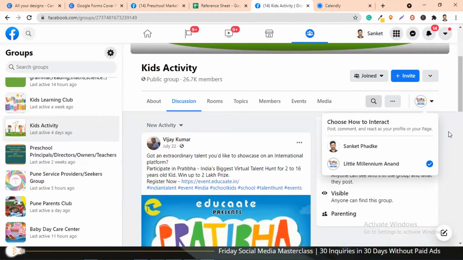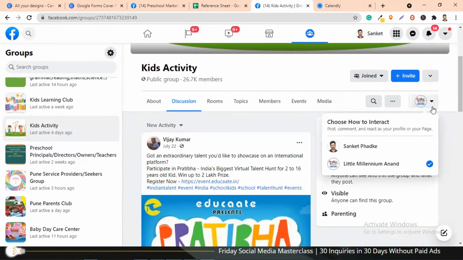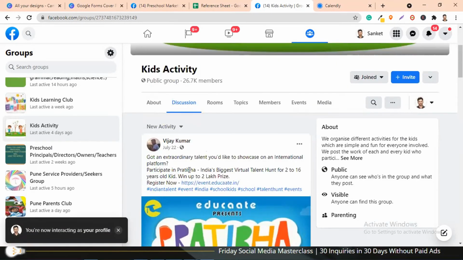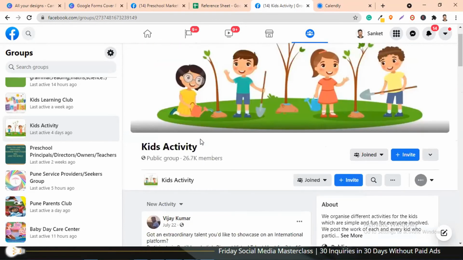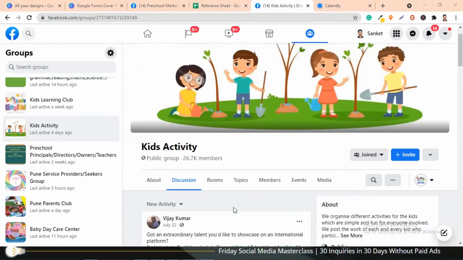For example, this group, kids activity, is joined by me as a personal account, and it has also been joined by Little Millennium Anand as a page. So you simply have to choose how to interact. If I choose Sanket and post something, it will go as Sanket. But if I choose Little Millennium Anand, then whatever I post is going to go as Little Millennium Anand. That's how you choose the interaction.